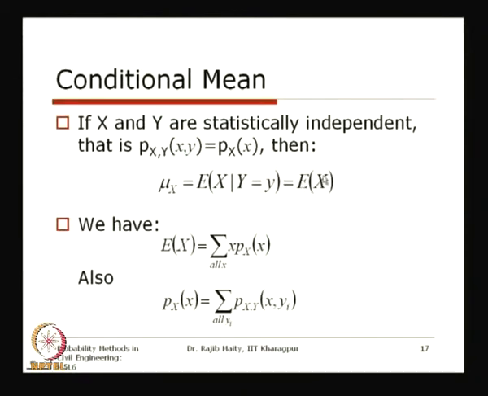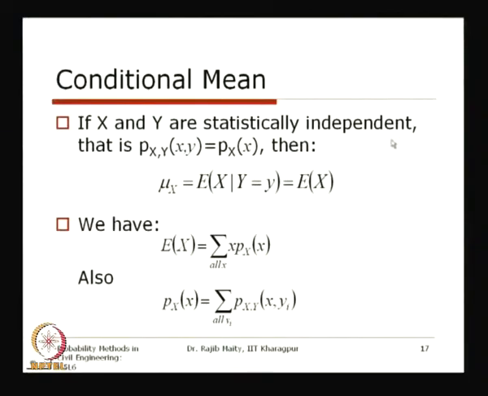This is quite obvious, because x and y are independent. Whatever condition is imposed on the other random variable should not influence the properties of this random variable, x. Whatever condition is given for y should not have any influence on the other one, that is x.